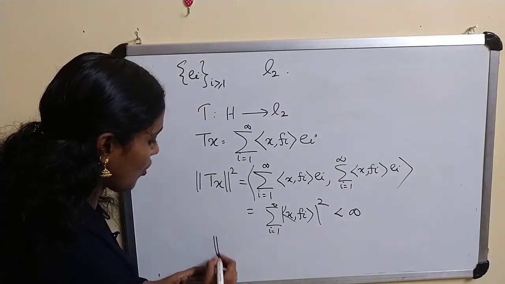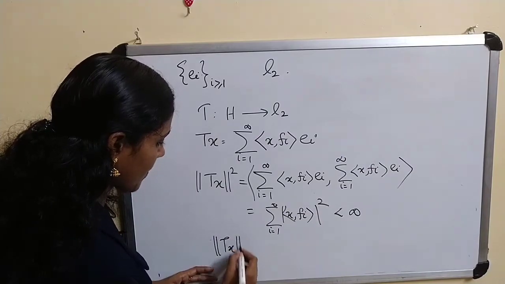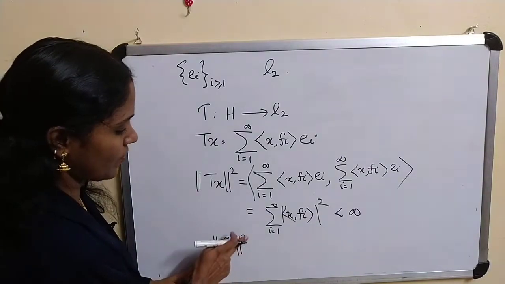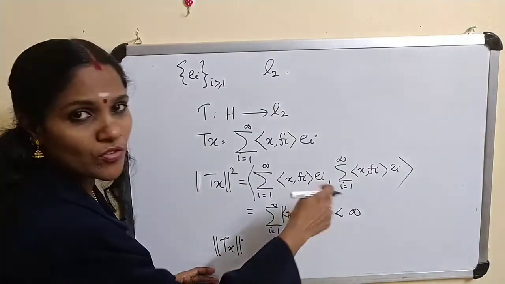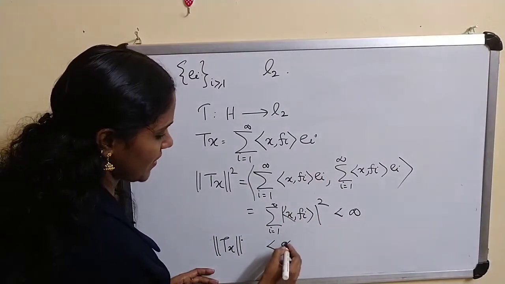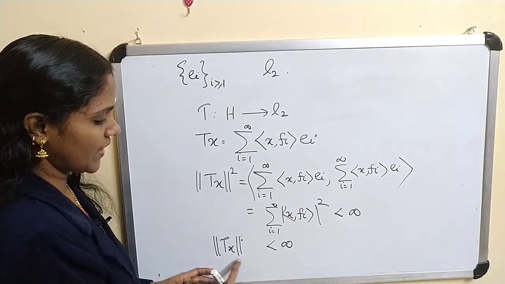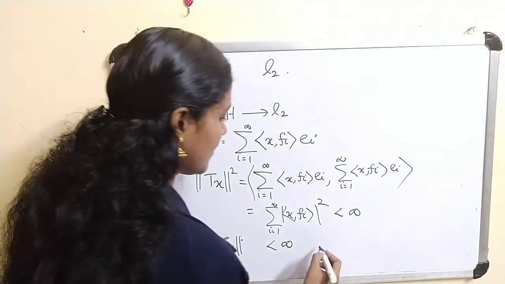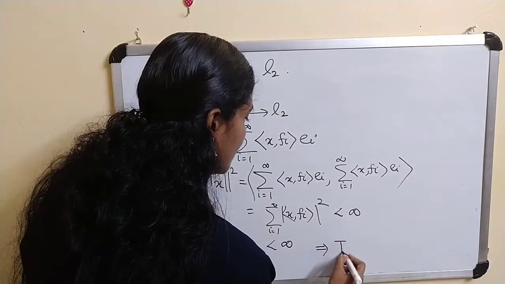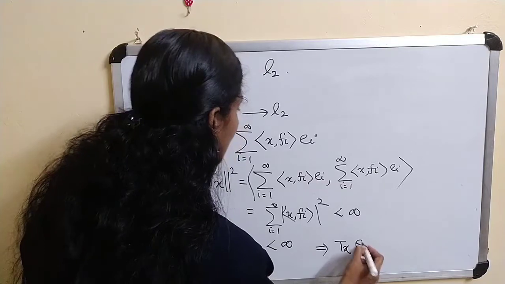This implies norm of Tx whole square, and so norm of Tx, which is this whole raised to 1/2, is less than infinity. So norm of Tx is less than infinity. What about Tx?